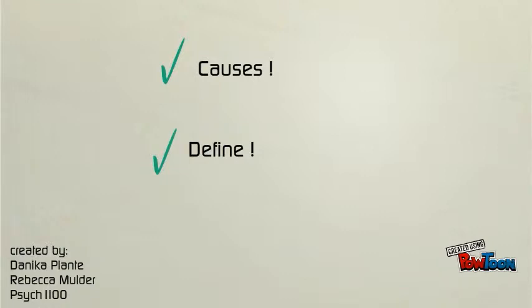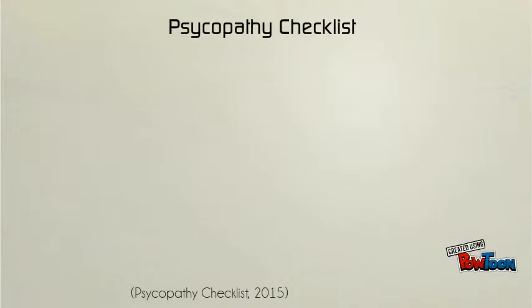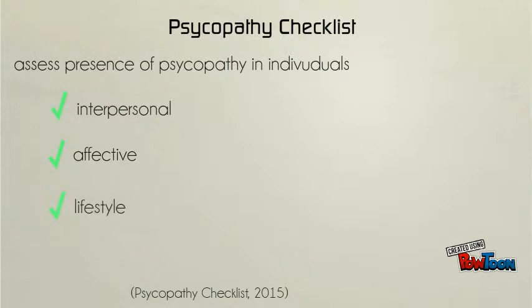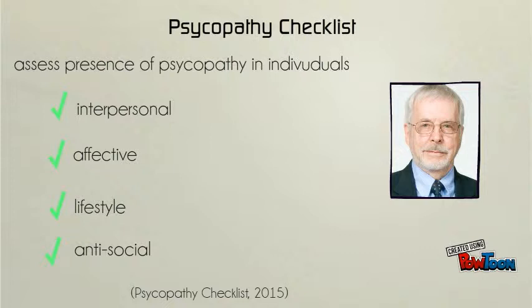We will start by introducing the psychopathy checklist. The psychopathy checklist is a psychological tool that was created to assess the presence of psychopathy in individuals. The 4 facets of the checklist include interpersonal, affective, lifestyle, and antisocial. This checklist was created by psychologist Robert Hare, who is a researcher in the field of criminal psychology.